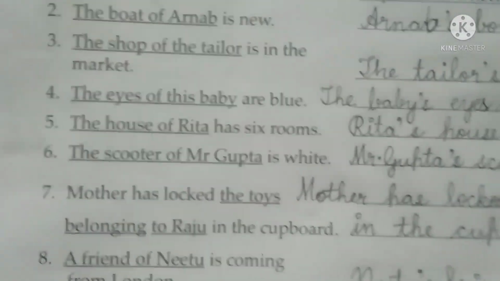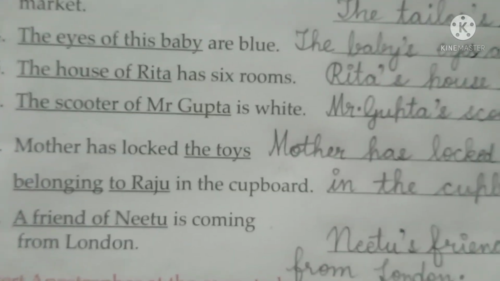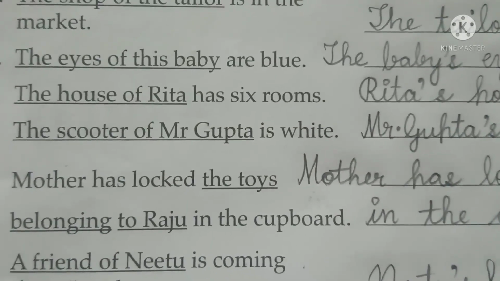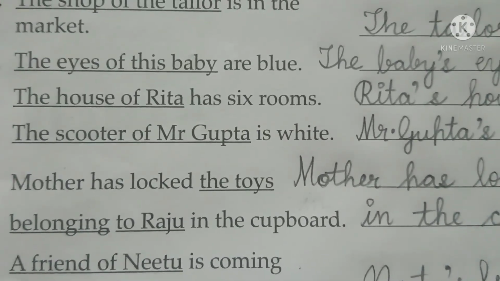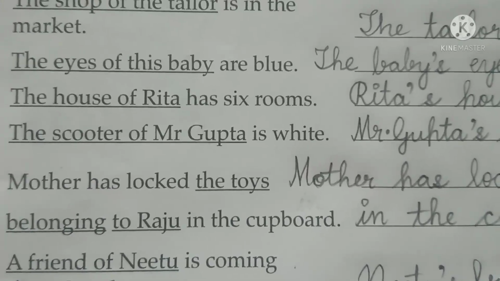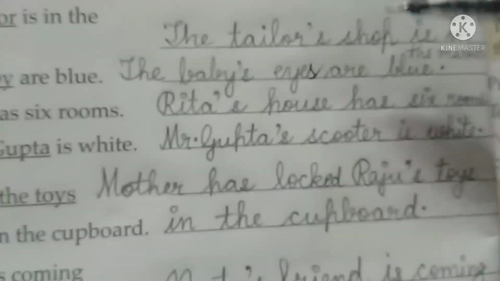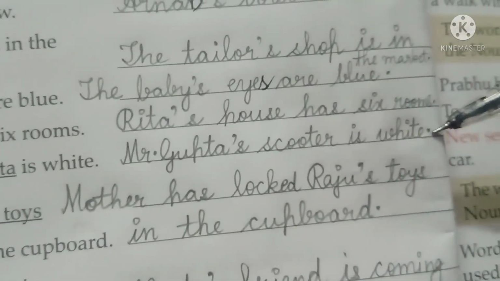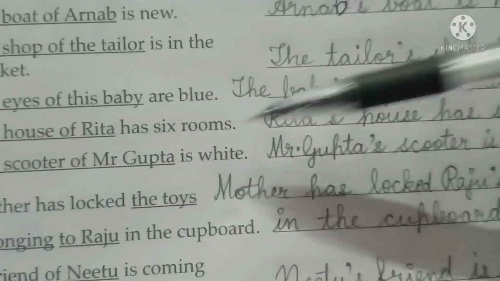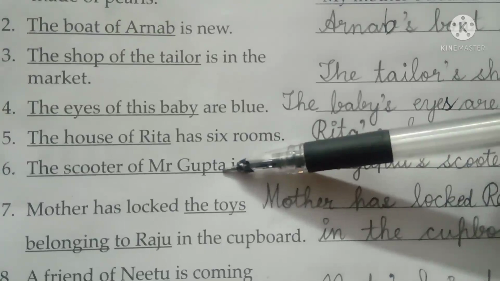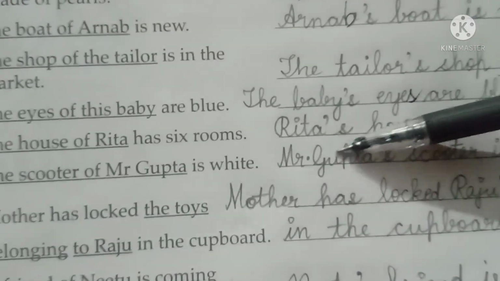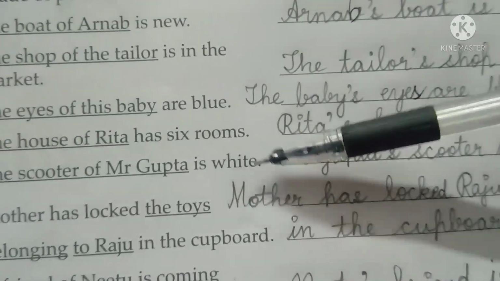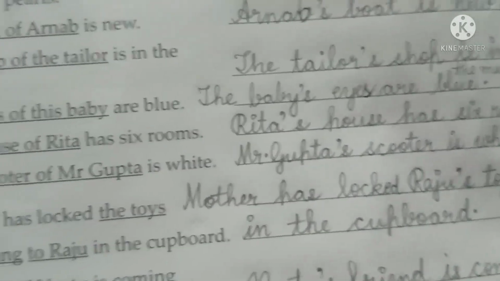Next, 6th one is the scooter of Mr. Gupta is white. So the scooter of Mr. Gupta, whose scooter? Mr. Gupta's scooter. So you write down Mr. Gupta's scooter is white. In place of the scooter of Mr. Gupta, here you just have to write Mr. Gupta's scooter. Okay, and the rest of the words are the same. Is white, you will copy as it is.